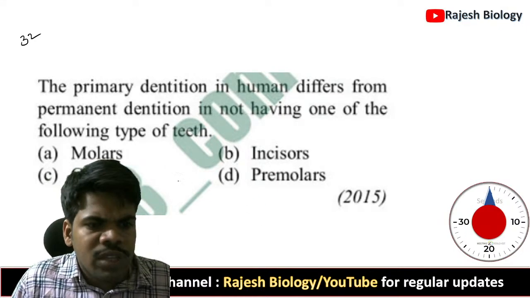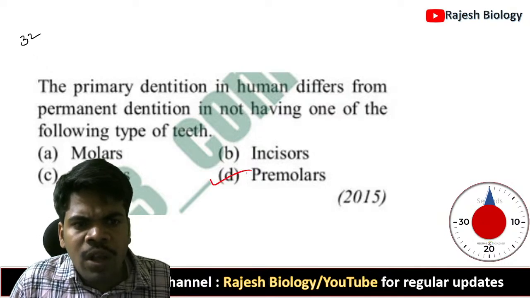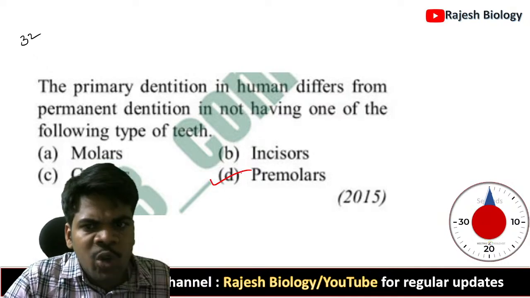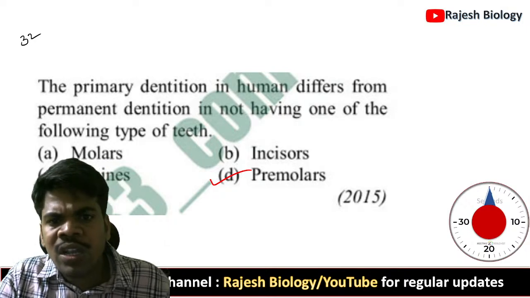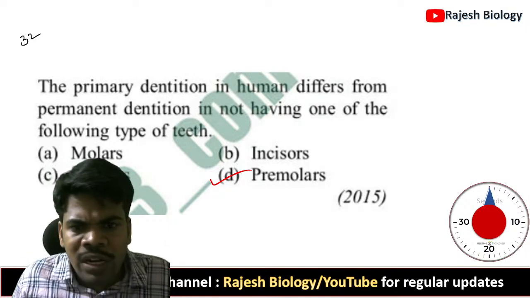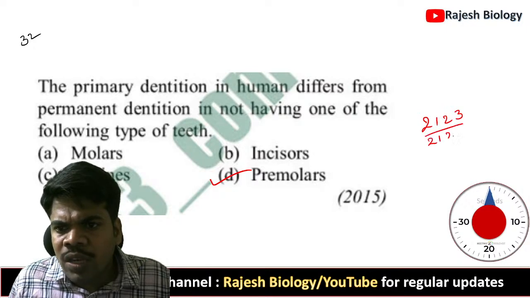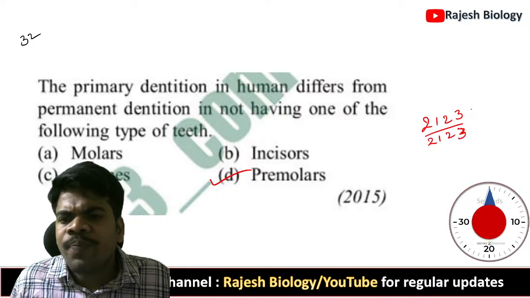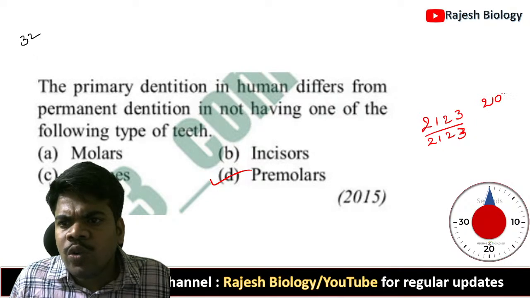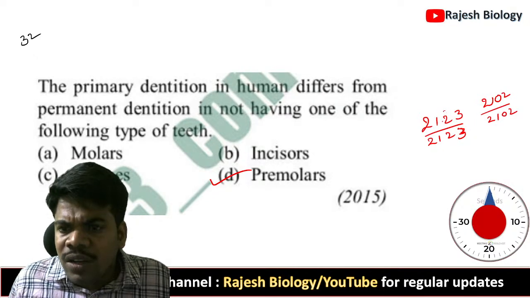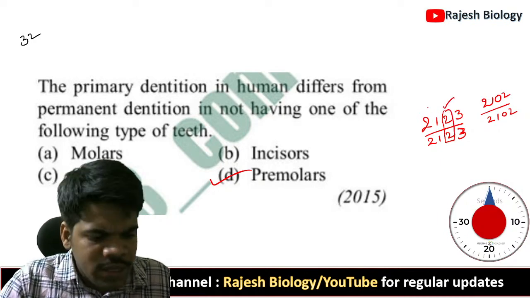Question number 32, the right answer is premolars. The primary dentition in humans differs from the permanent dentition in not having one of the following types of teeth. 2123 by 2123 is the adult dental formula. 2102 by 2102 is the child dental formula. So this is the premolars.